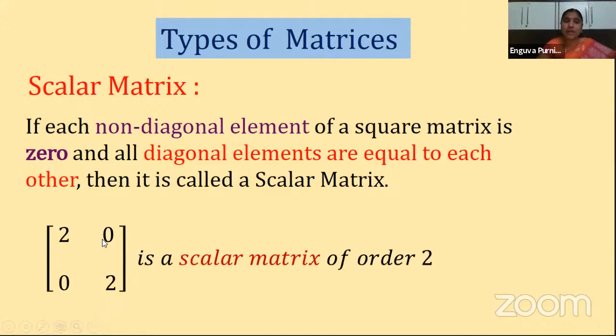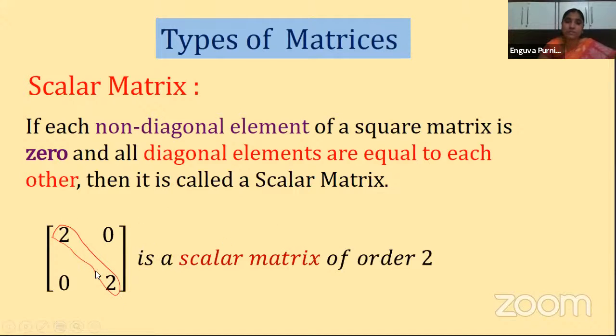Now the elements other than the diagonal are these two elements, which are the non-diagonal elements. Clear? So the non-diagonal elements are zeros, and the diagonal elements are these. Other than these two, the remaining elements must be zeros. Then such a matrix is called a scalar matrix.